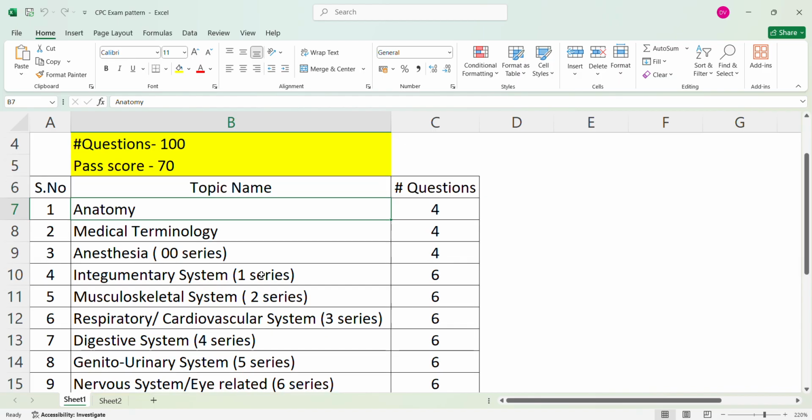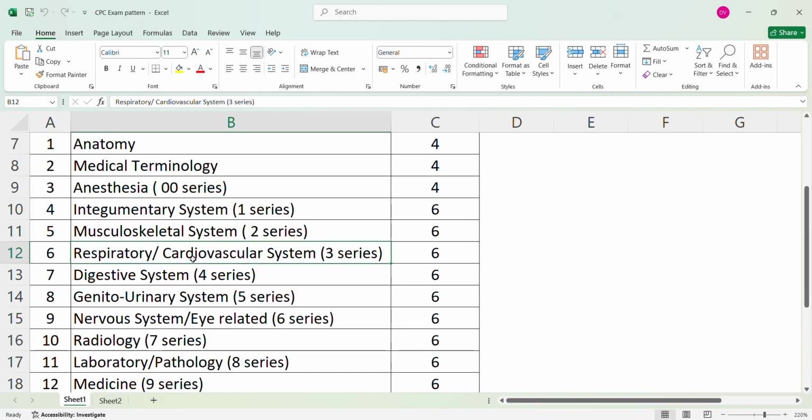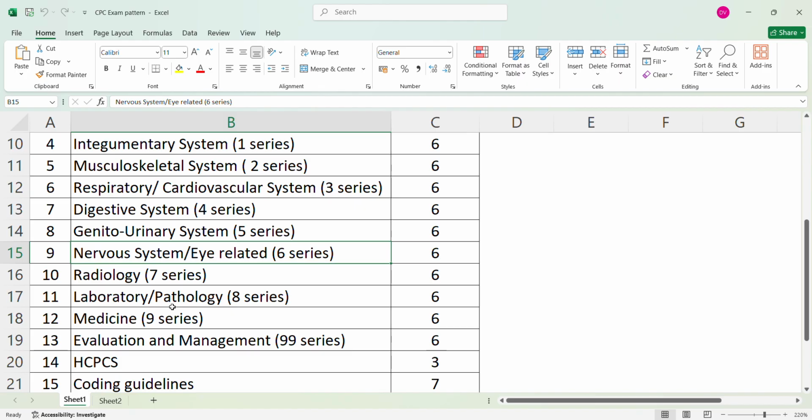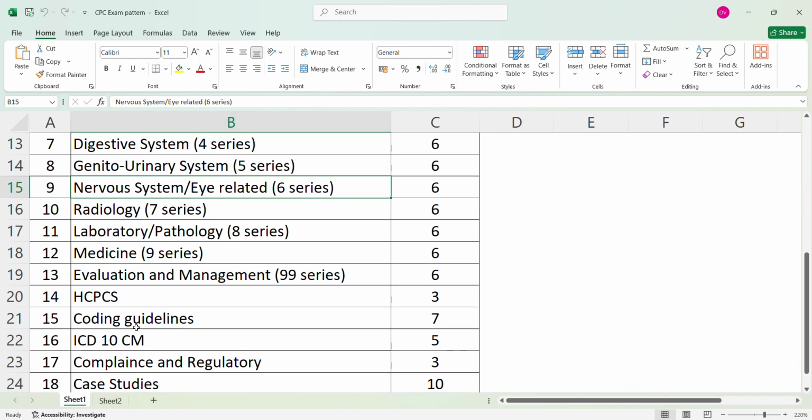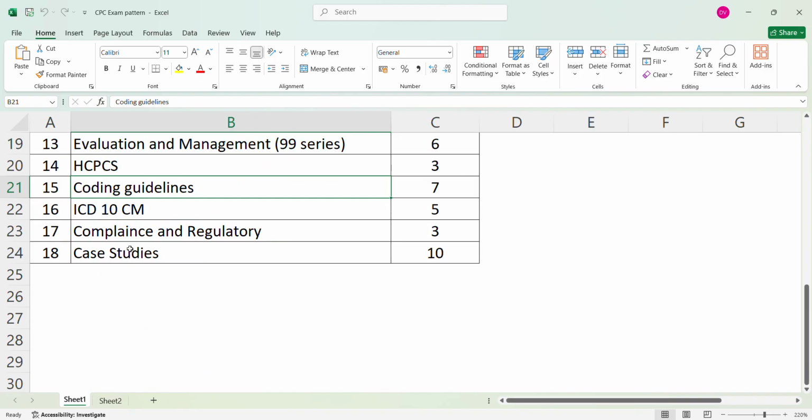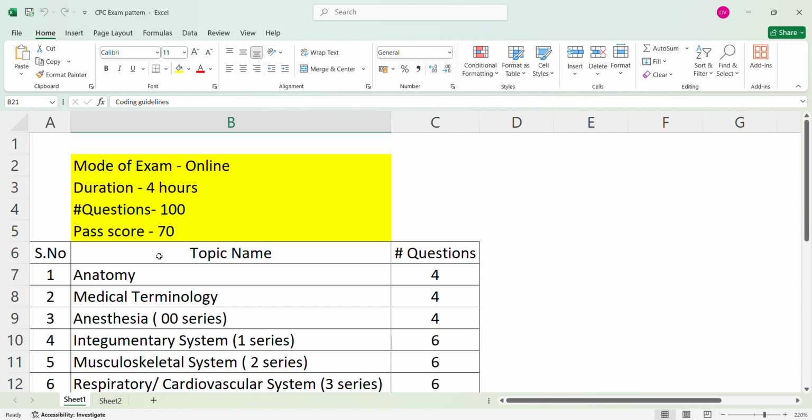And these are the topics you are going to receive in the exam: anatomy, medical terminology, anesthesia, integumentary system, musculoskeletal system, respiratory and cardiovascular system, digestive system, genitourinary system, nervous system, radiology, pathology, laboratory, medicine, evaluation and management, HCPCS coding guidelines, ICD-10-CM, compliance and regulatory, and case studies. Okay, these are the topics you are going to receive in the CPC exam, right?